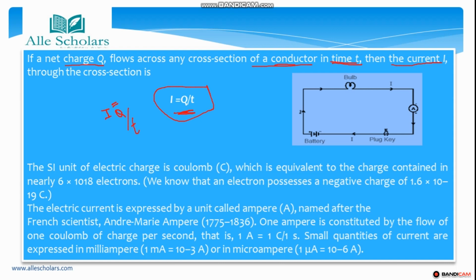Q means the net charge, divided by the time taken.